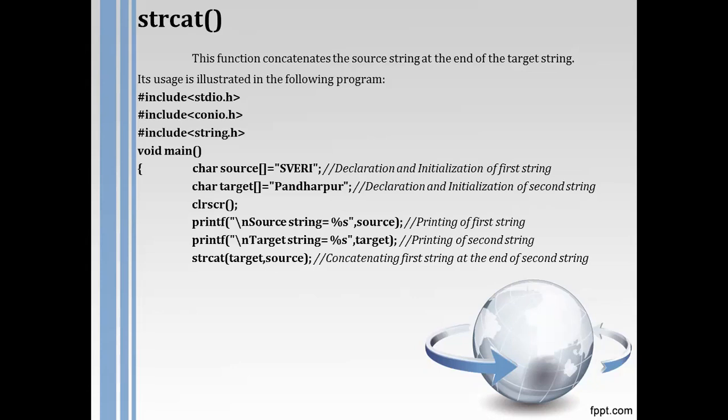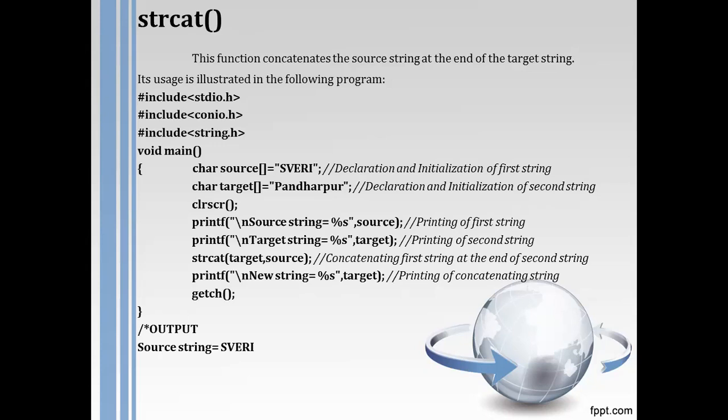Then if I try to print the new string, where will it be stored? In the target. Initially the target has the Pundarpur string, but after the strcat function, the target has its original string as well as the source string. Now just see what the output will be. The first printf statement will print the source string, that is query. The second printf statement will print the target string, that is Pundarpur.